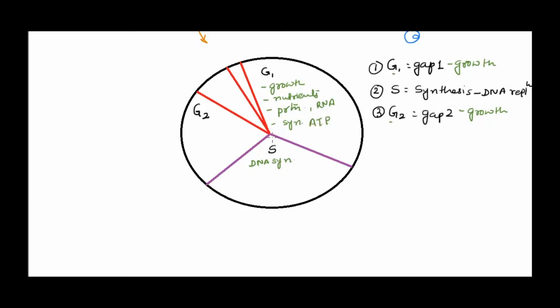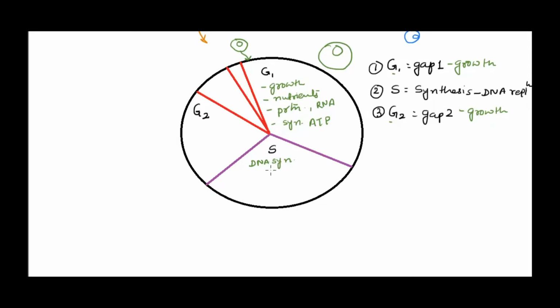Alright, so whatever is needed for this synthesis, G1 will take care of it. It will grow, it will accumulate all the proteins, everything that is needed for DNA replication. The cell is very metabolically active, so it will grow in size. Okay, so if the cell has entered over here, maybe this much it was when it entered, it will grow a little bit. It will be larger in size, because it's growing and accumulating everything which is needed for the S phase. So now G1 will enter into S phase. G1 will be followed by the synthesis phase.